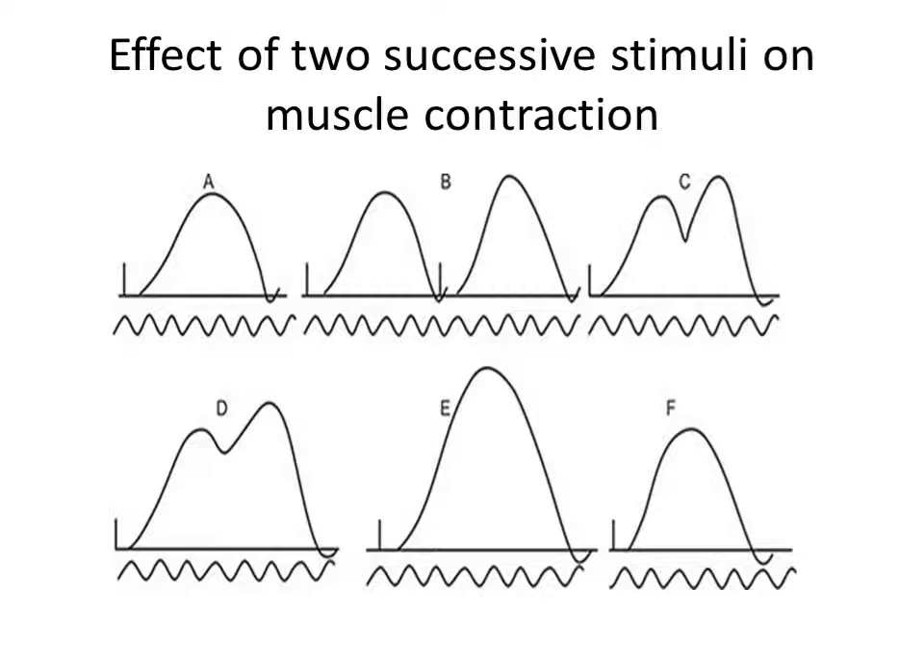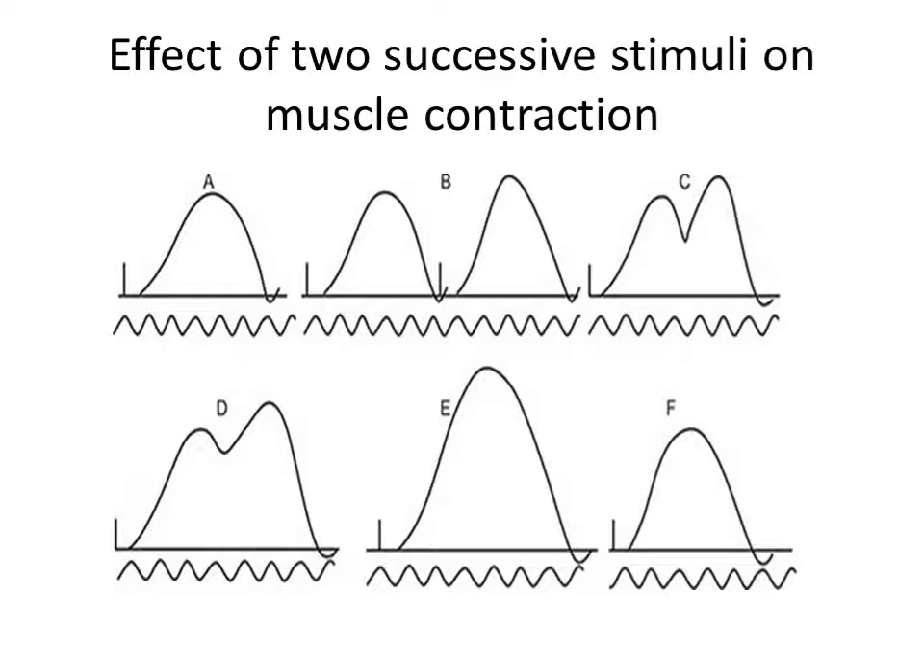So when the second stimulus falls in the first half of the latent period of the first contraction, it does not evoke any response, as it falls in the absolute refractory period of the first stimulus. And when the stimulus falls in the second half of the latent period or in the contraction period, there is summation of contraction and the magnitude of contraction is more.